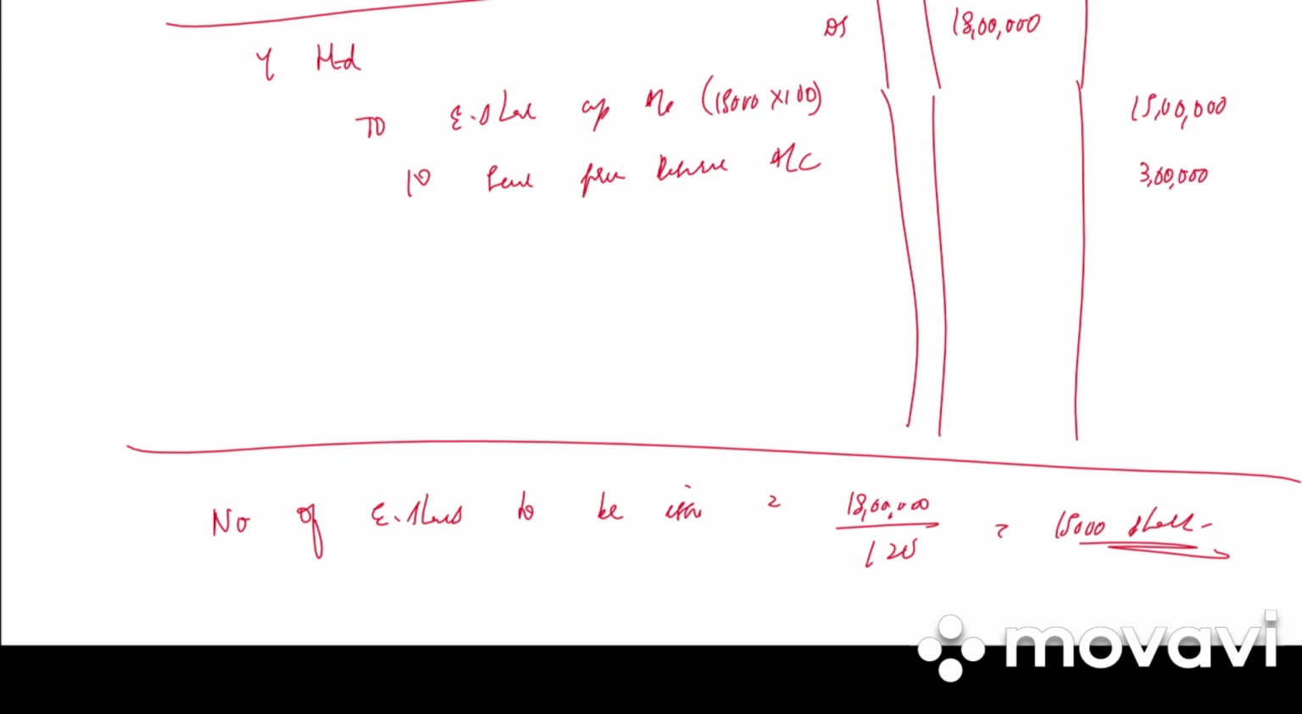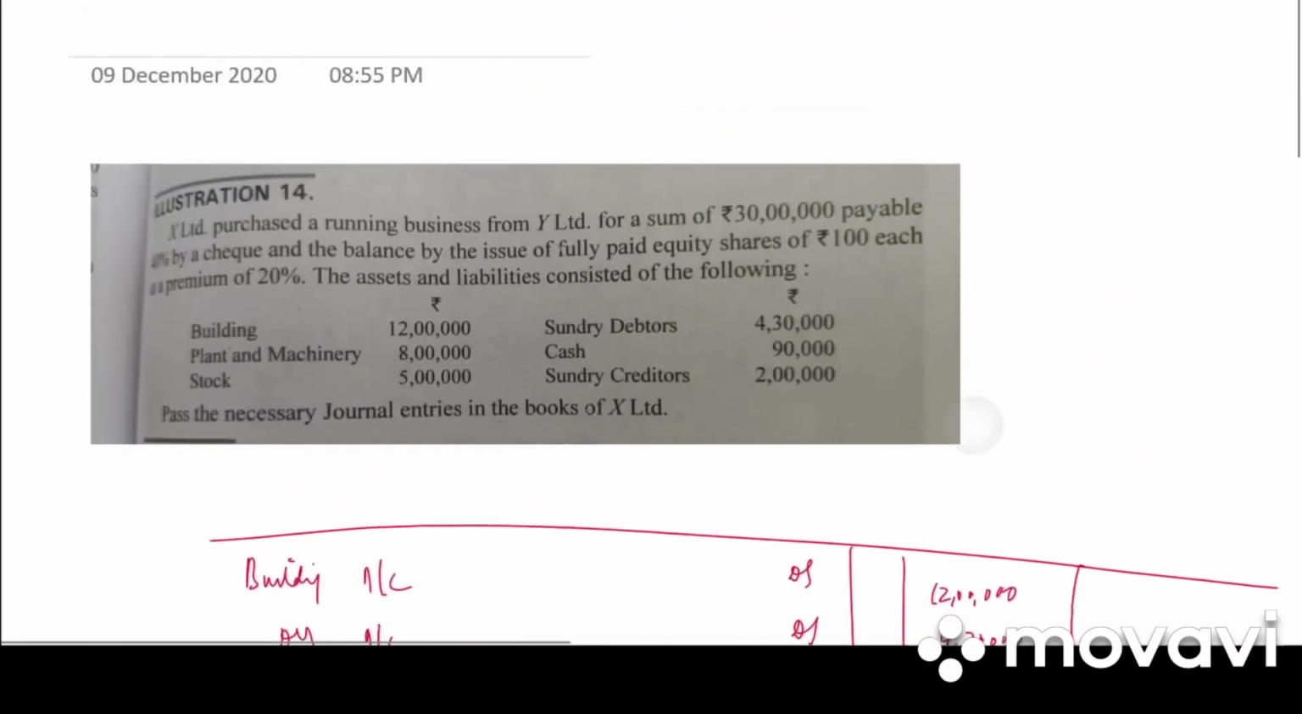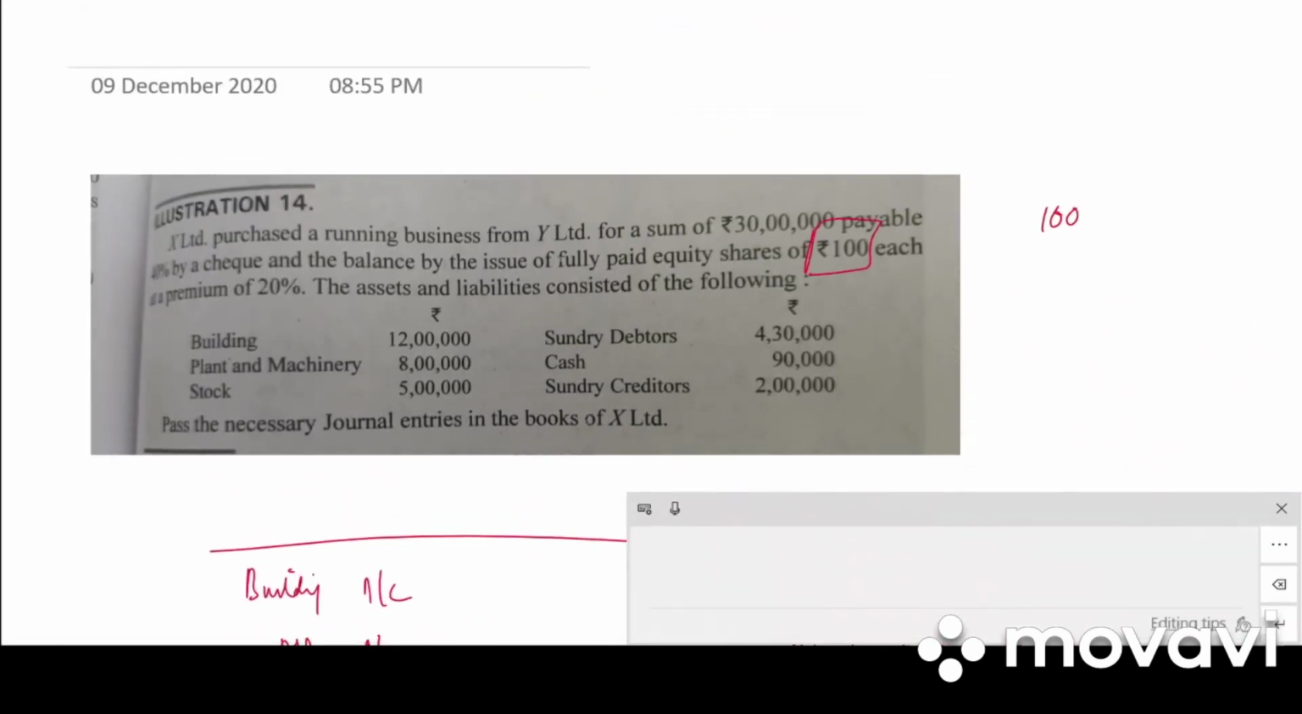So write the narration: balance payment made by the issue of 15,000 equity shares of 100 each at a premium of 20%. So whenever there is premium, we need to add to whatever is the face value, that is 100 plus 20% premium, and whenever there is discount, we need to deduct, that is 100 minus 20% discount. Clear?